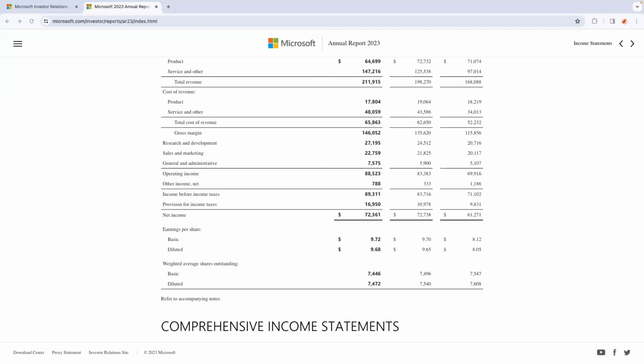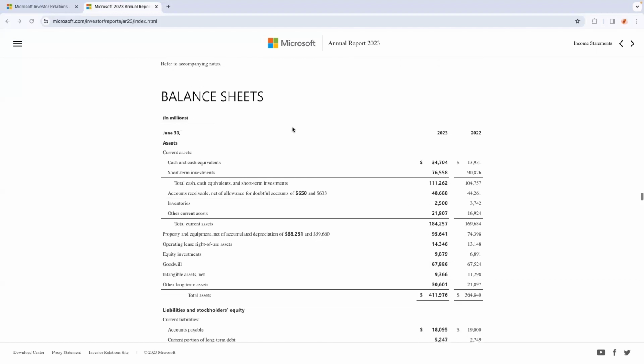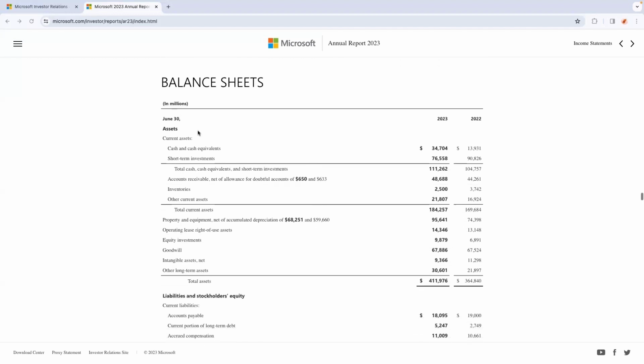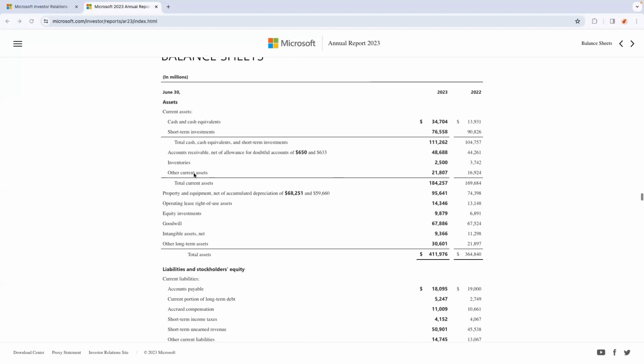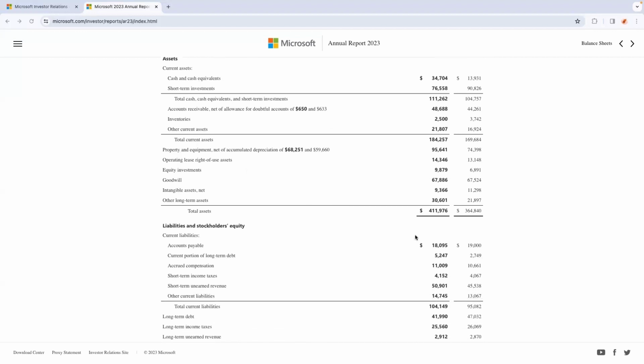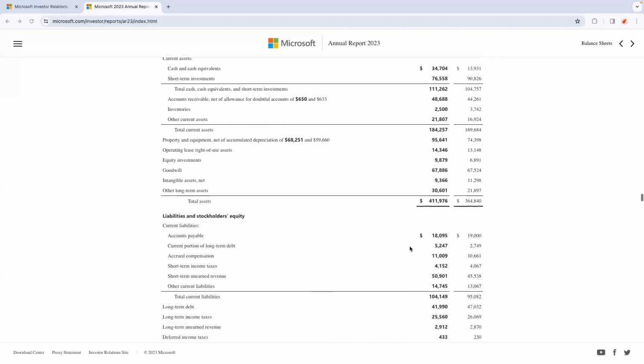Moving next to the other statement, which is the balance sheet. As we scroll down, we see the balance sheet. It gives information about assets. What is an asset? A resource owned by a company that has a positive economic value, like cash and cash equivalents, short-term investments, capital assets, non-physical assets, inventory, and all that. So by liquidating these, it would gain this amount, which is about 400 billion.